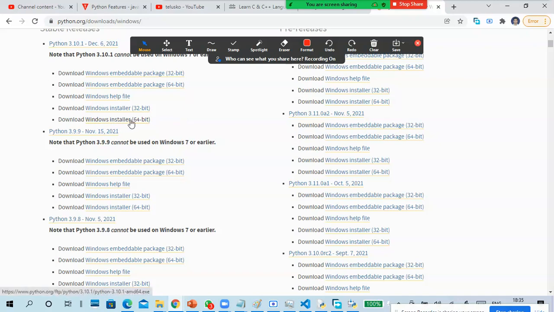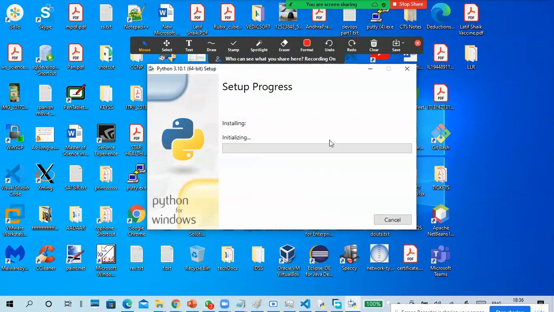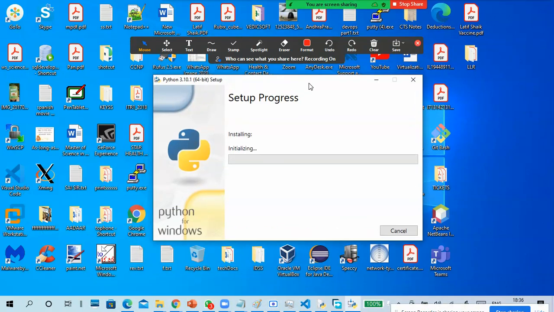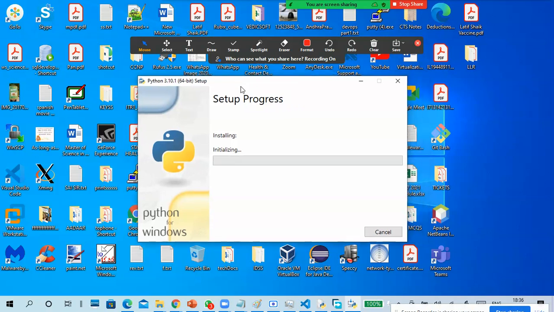Okay, so Windows installer, this one. If you have an updated Windows 10 version, you won't get any errors. Sometimes it will throw an incompatible version error only because your Windows 10 is not updated, or maybe there is some virus in your PC. So in that case, what to do? Install Windows 10 in your virtual machine and you can install it there. It will take time to finish the installation.